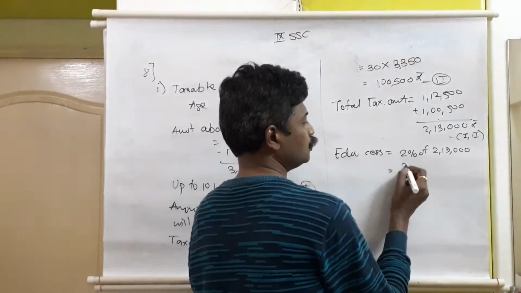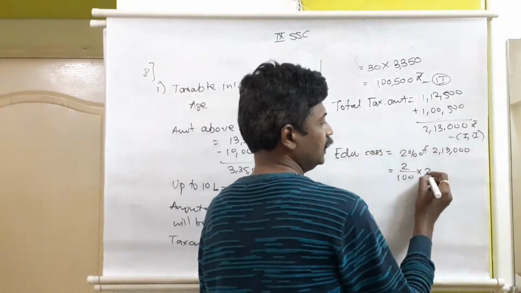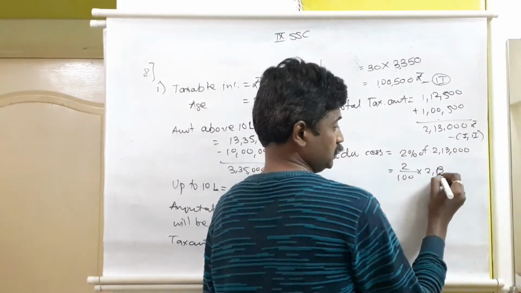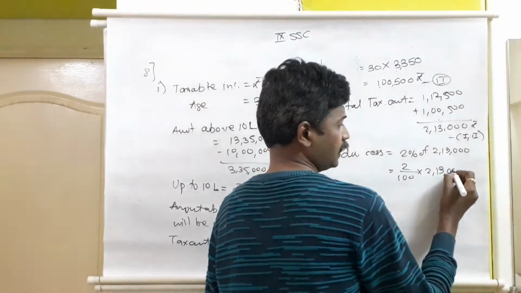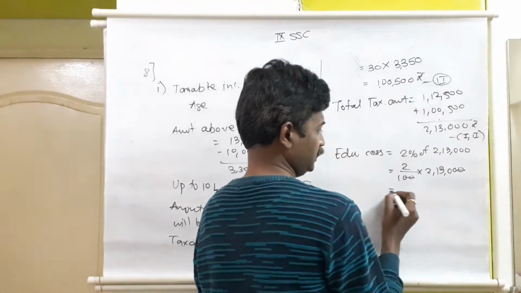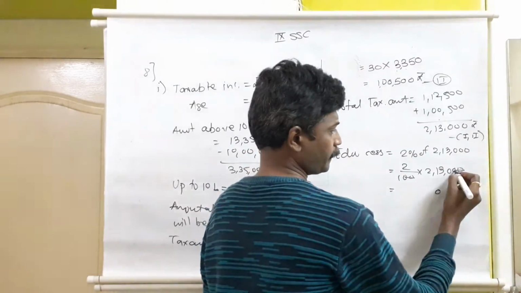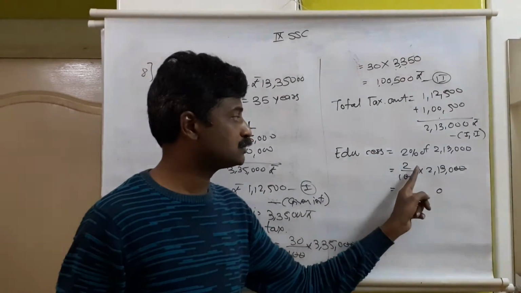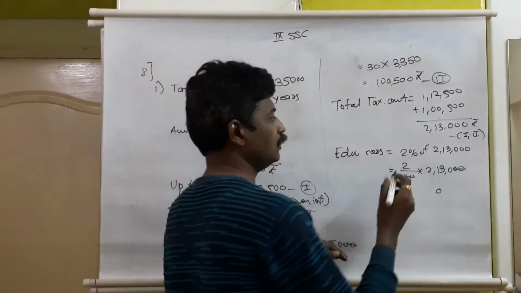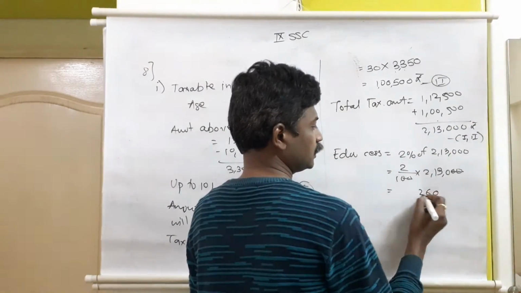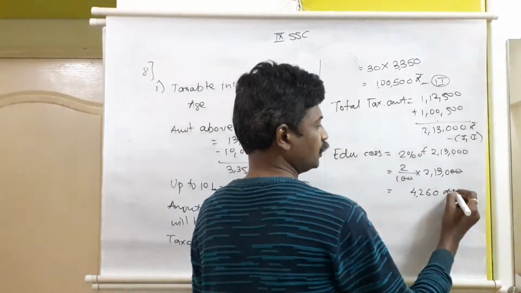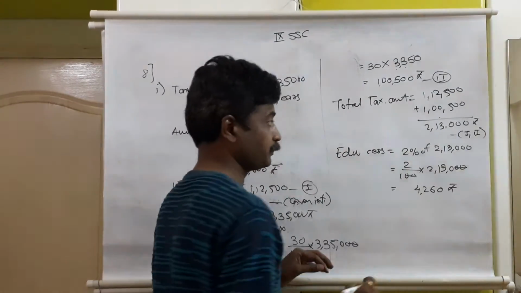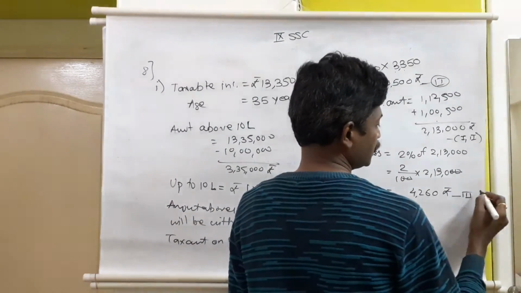How to calculate it? 2% means out of 100, 2, then out of 2,13,000, how much? Total 3 zeros are here, 2 zeros are cancelled. So 2 into 2130: 2 zeros are 0, 2 3s are 6, 2 1s are 2, 2 2s are 4, so 4,260 rupees. We'll name it as equation number 3.